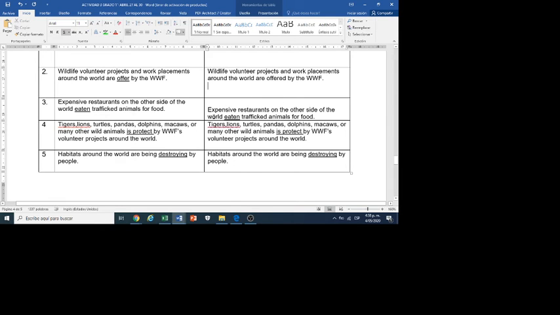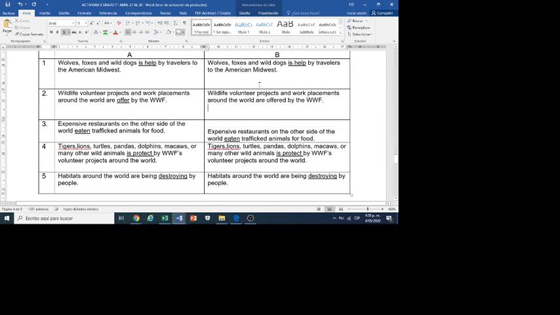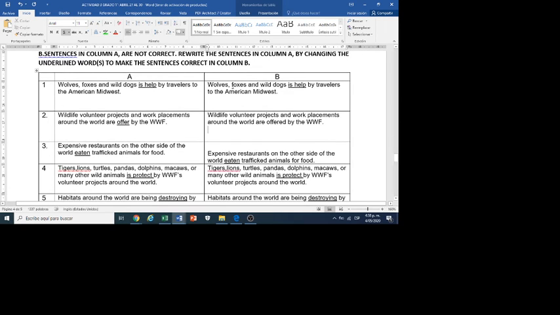Number 1, excuse me. Wolves, foxes, and wild dogs is helped by travelers to the American Midwest. Wolves, foxes, and wild dogs are plural. This is singular, and this is not the past participle. So we are going to change this for are, and we add the ED because this is a regular verb, past participle, and are. This is passive voice.